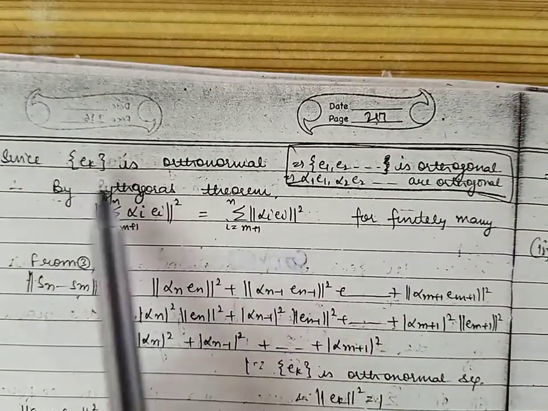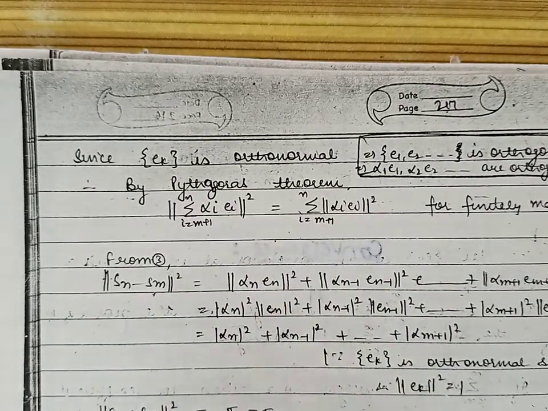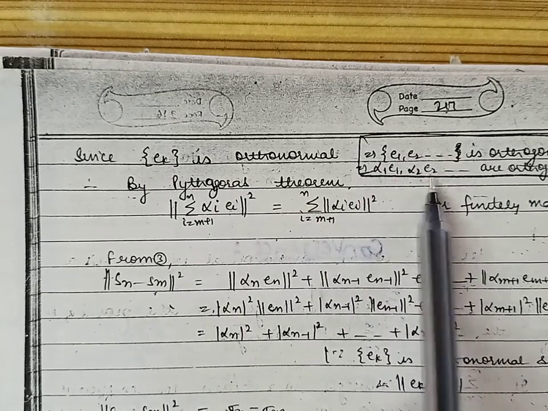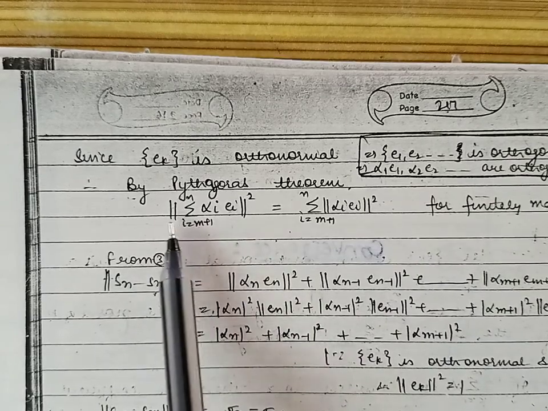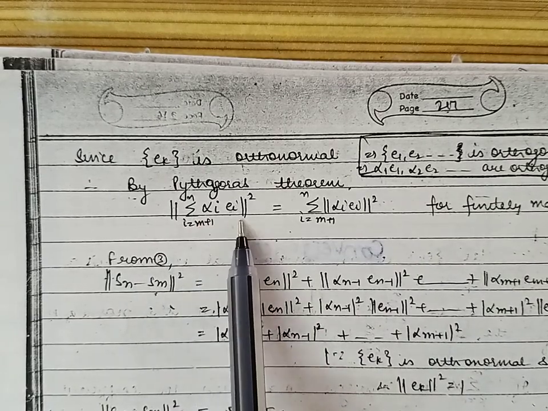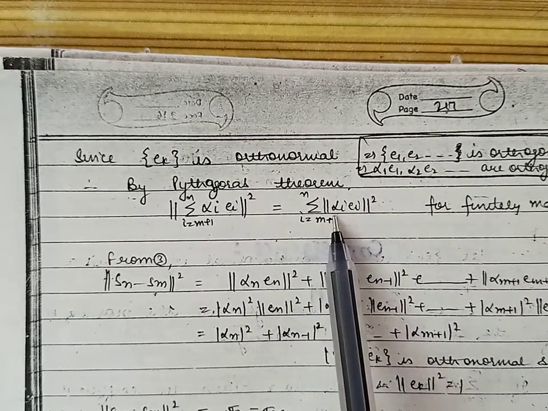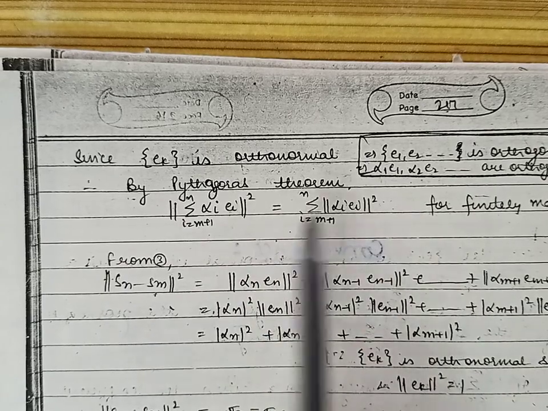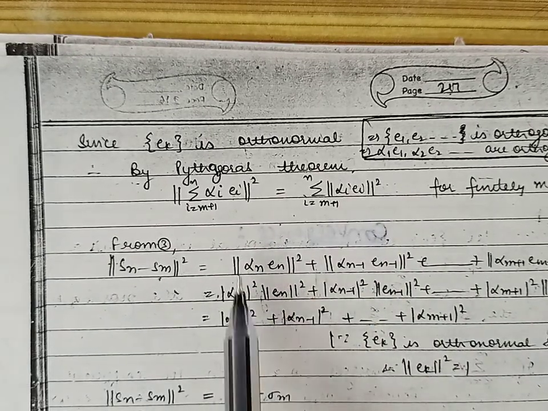Here our sequence e_k is an orthonormal sequence. So we can use the Pythagorean theorem for alpha_1 e_1, alpha_2 e_2 and so on. By using the Pythagorean theorem here, we have the norm squared of summation alpha_i e_i equal to summation of the norm squared of alpha_i e_i. Now from here we can write this value by using the properties of norm.